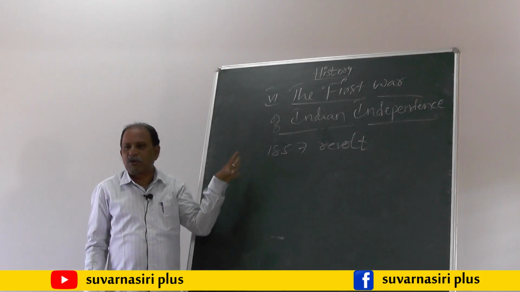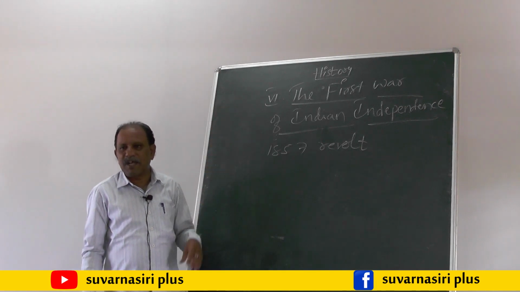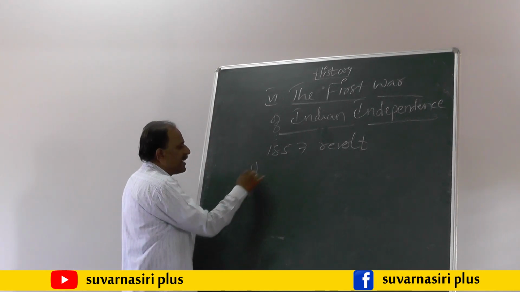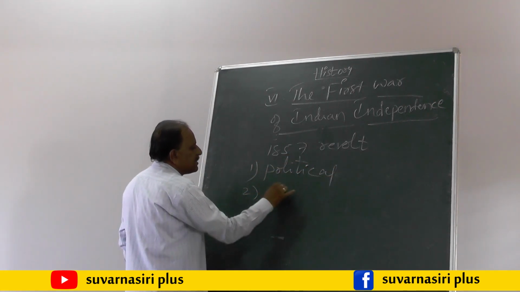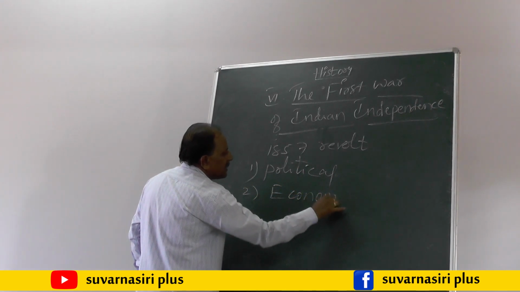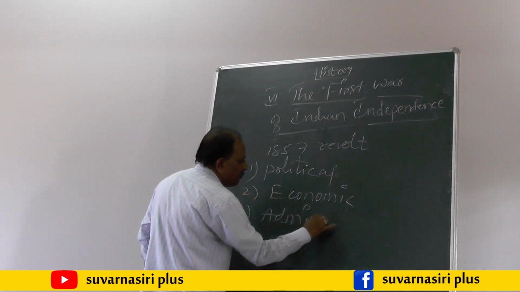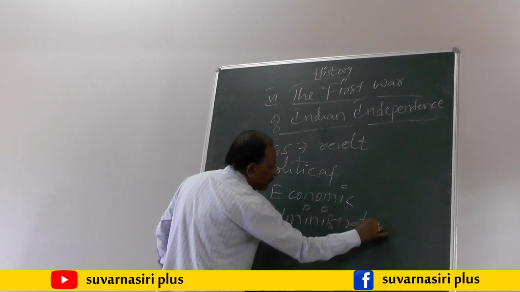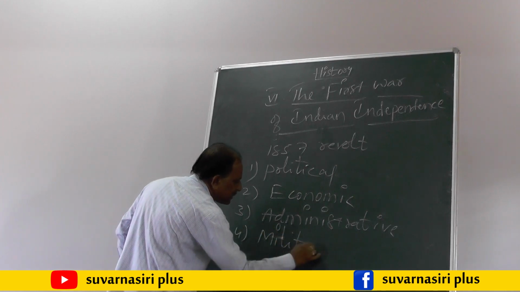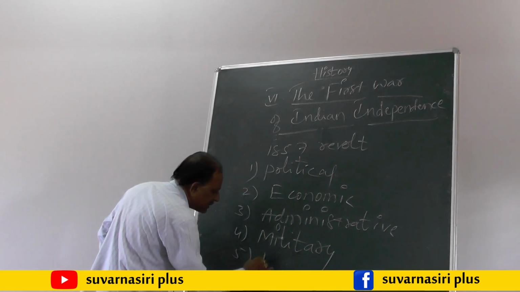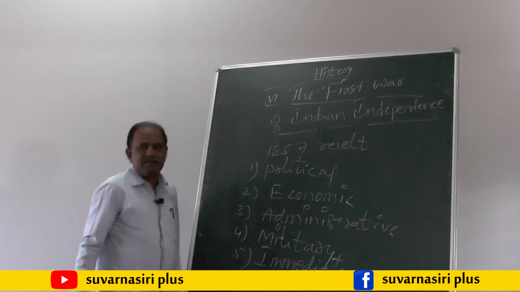Dear children, now we are going to know about some of the reasons which resulted in the 1857 revolt. The reasons can be classified into number one, political reasons, number two, economic reasons, number three, administrative reasons, number four, military reasons, and number five, immediate reasons. These five reasons are very important for the 1857 revolt.